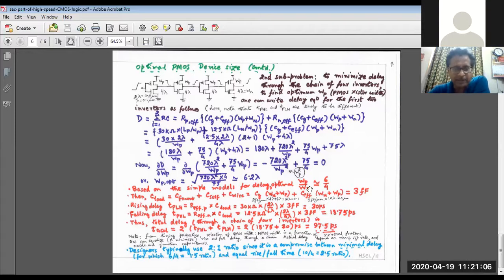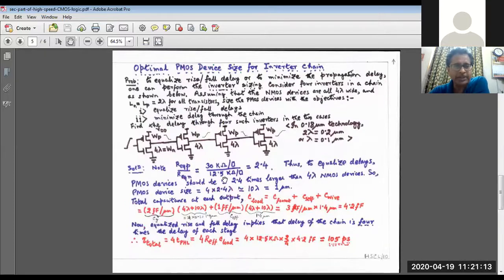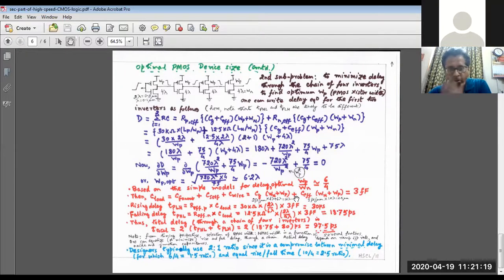Based on simple models for delay, optimal W_P by W_n equals 6 by 4. Why 4? For all the NMOS transistors, the W_n equals 4, the NMOS transistor width. For both, W_P is the unknown, and here we found that the optimal W_P should be 6 lambda. Then the total C load equals C fan out plus C cells plus C wire. Here C_G equals 2 per micrometer, and W_n plus W_P is what?